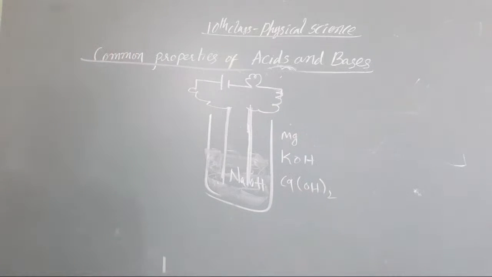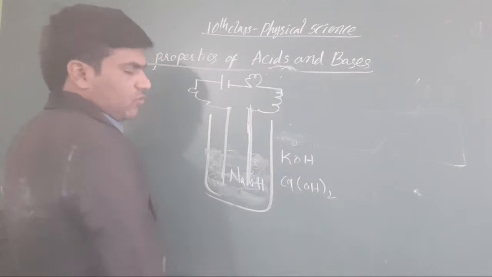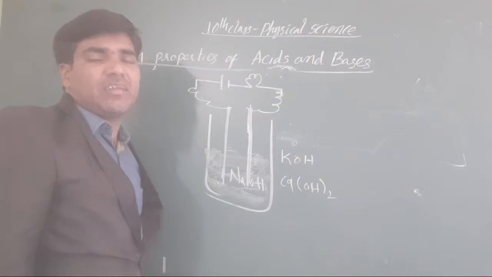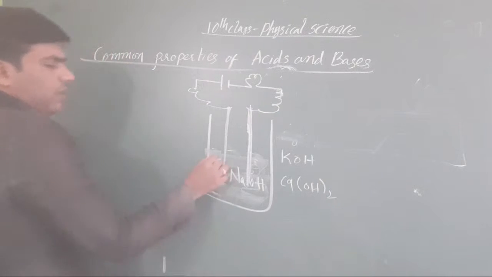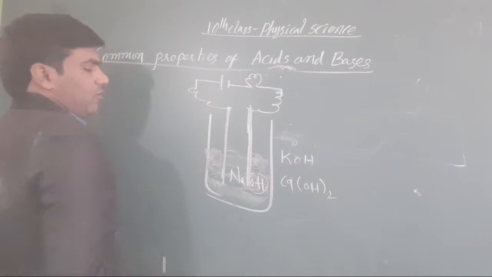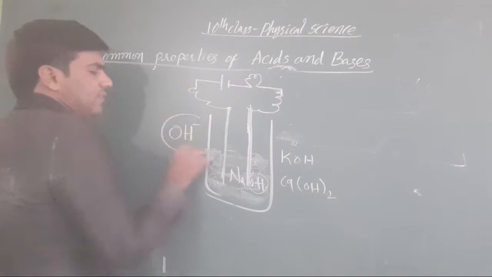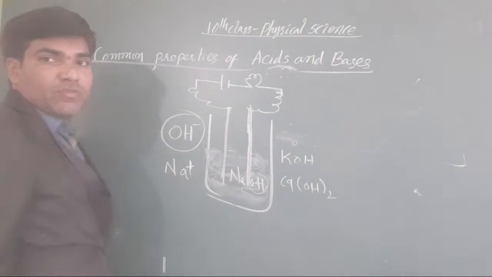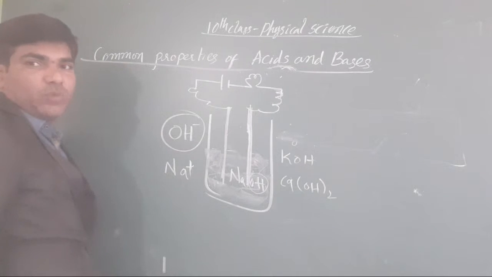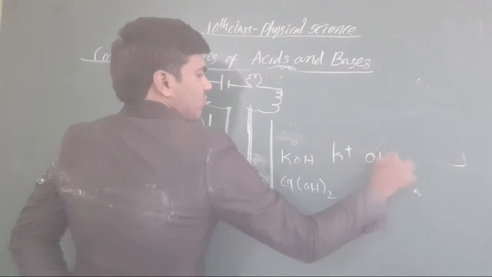When you take hydroxide compounds here, automatically there are hydroxide ions. What will we get for us? OH minus ions: Na plus and OH minus, otherwise K plus and OH minus ions.